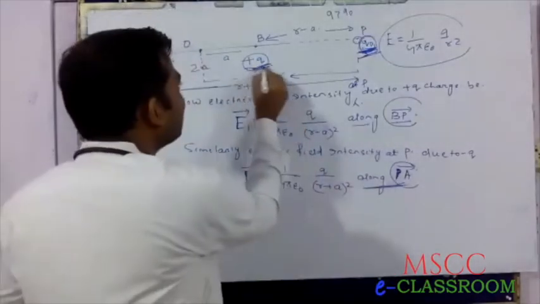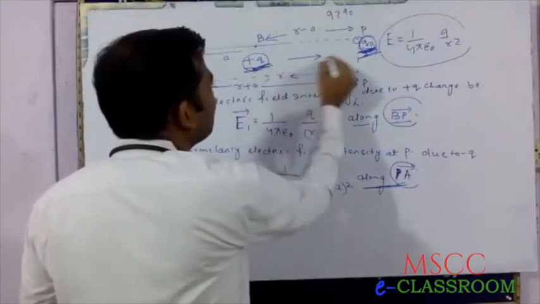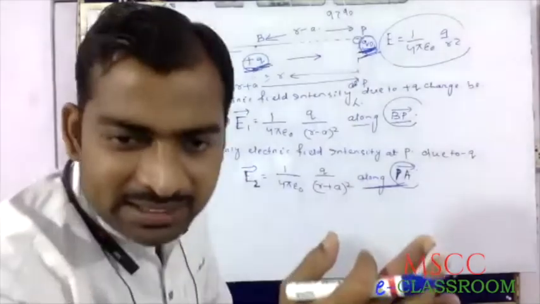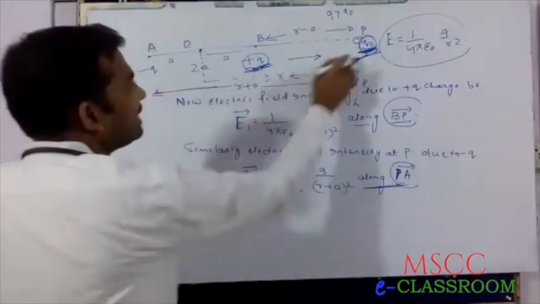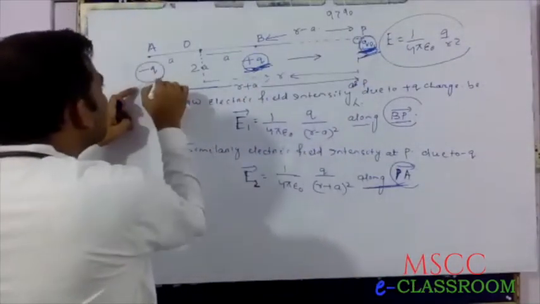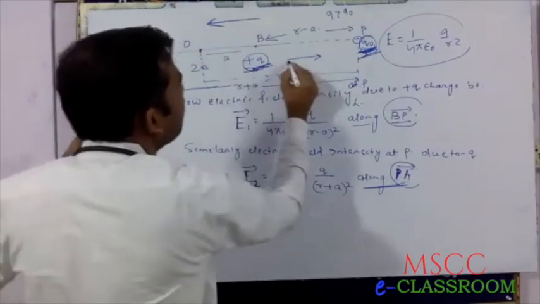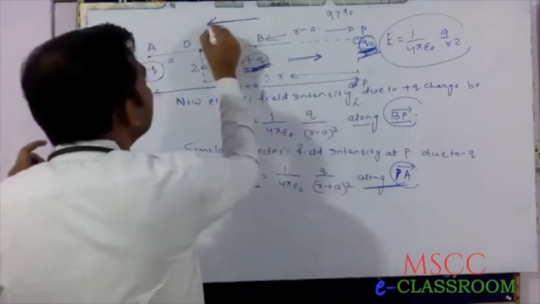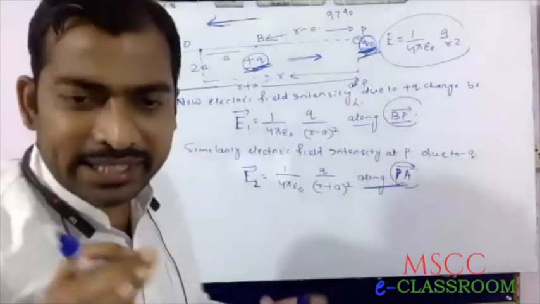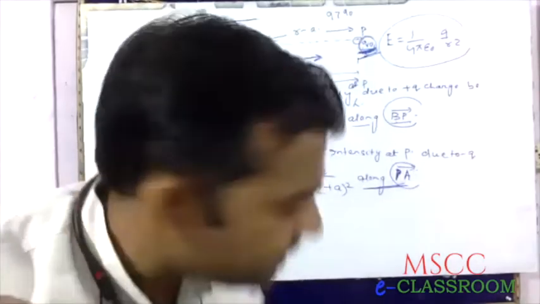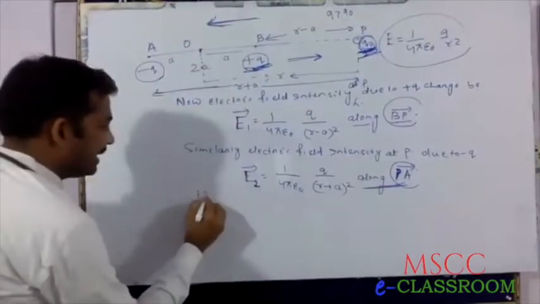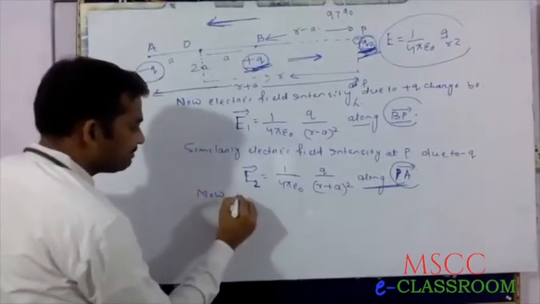In the first case, electric field direction is towards right, whereas in the second case, due to minus Q, direction of electric field is towards left. Therefore, net electric field intensity